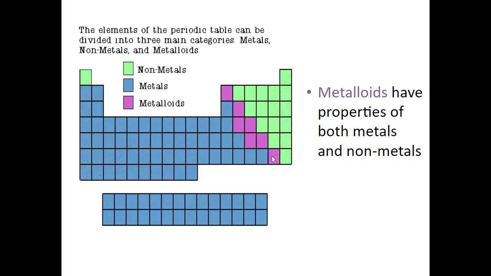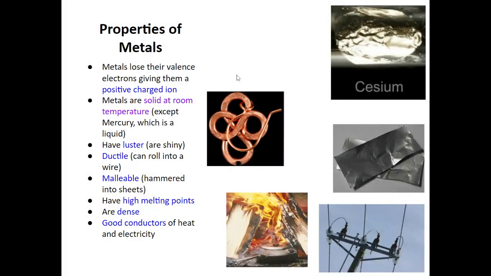Metalloids, the staircase here, you'll hear us say the word staircase a lot. Those metalloids have properties of both metals and of nonmetals, but they are here and they kind of separate them in our categories. But we will notice that we do have one nonmetal on the left-hand side, and that is our hydrogen.